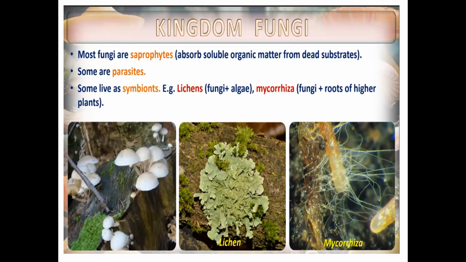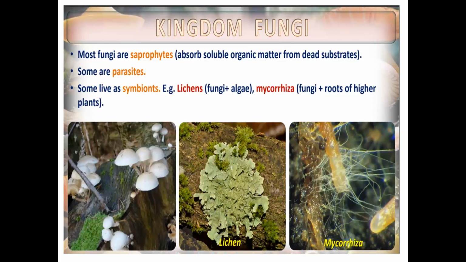Next example is mycorrhiza. So write mycorrhiza in the center. The second example of symbiotic association. Common symbiotic association is your cow and a crane. You know what is crane? Then he always sits in the field. If you see, he will sit on the cow.